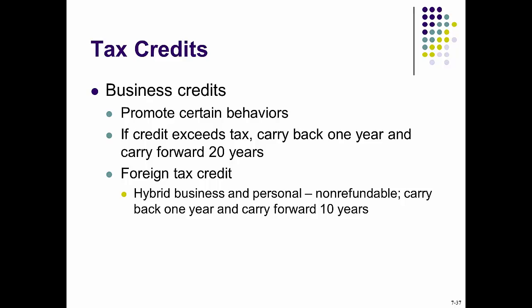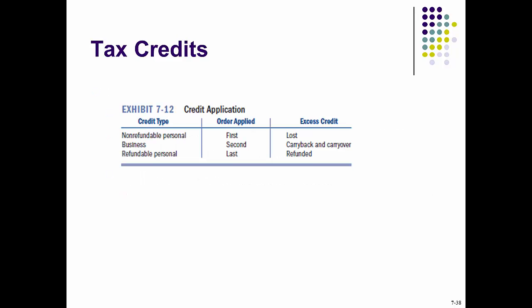Number 1, non-refundable personal tax credits. Number 2, business credits. Number 3, refundable credits. The sequence maximizes the chances that the taxpayer will receive the full benefit of their tax credits. For this one, you want to see Exhibit 7-12 on page 7-37 for the credit application process.